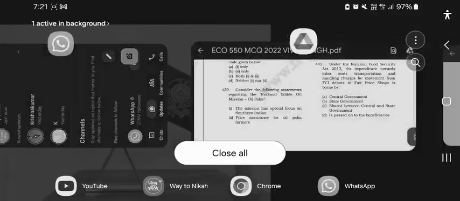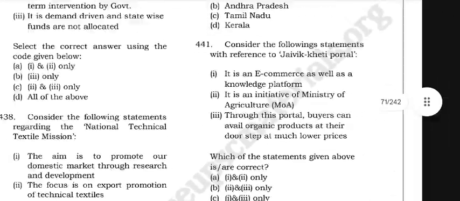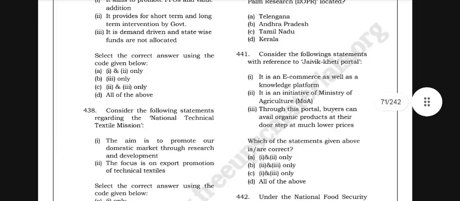Let us look at 441. Consider the following statements with reference to the JVKT portal. Okay, it is an e-commerce as well as knowledge platform. It is an initiative of the Ministry of Agriculture. Through this portal, buyers can avail organic products at their doorstep at a much lower price.